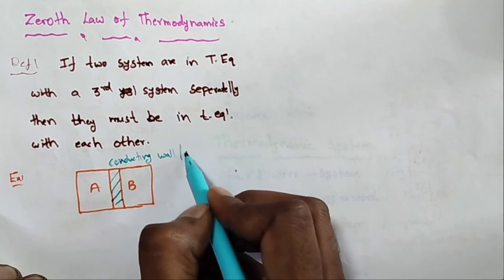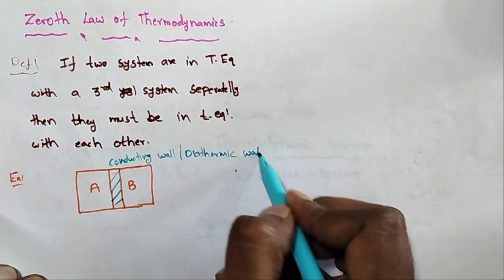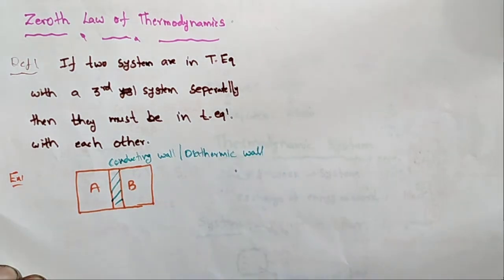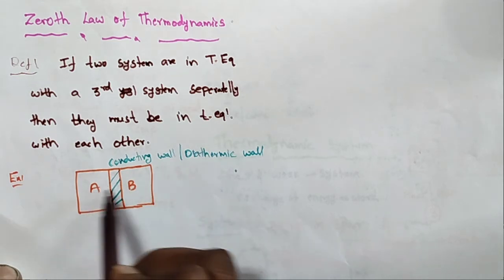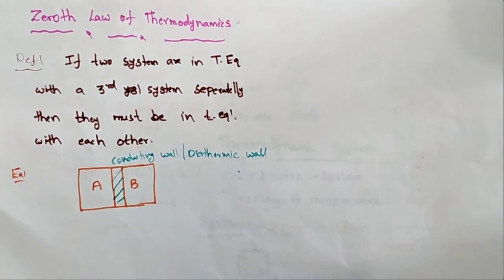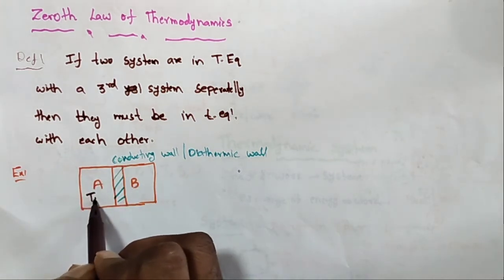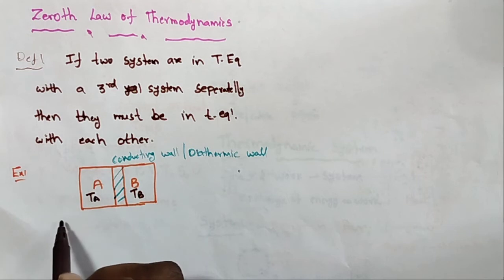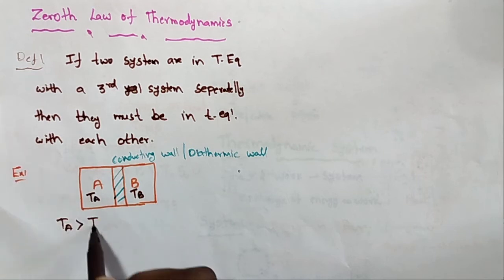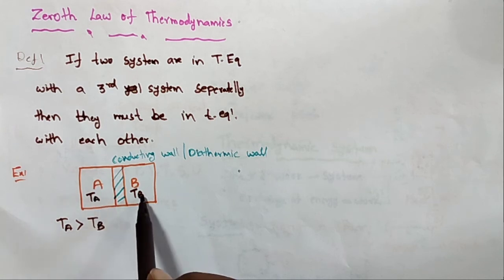Conducting wall, or diathermic wall. What is the meaning of conducting or diathermic walls? Heat is transported from one system to the other system. Here I am taking two systems, A and B. System A has temperature TA and system B has temperature TB, different temperatures. Suppose TA is greater than TB. That means system A is at a higher temperature compared to B.